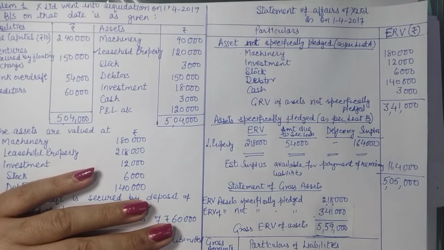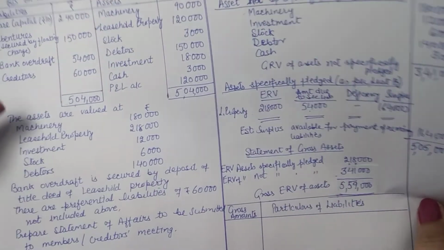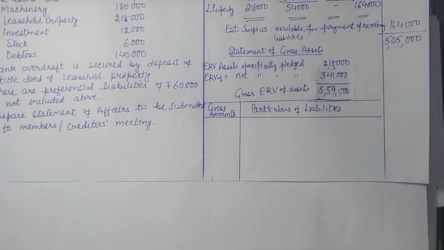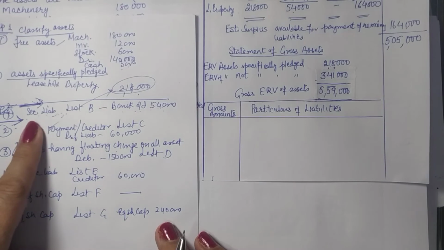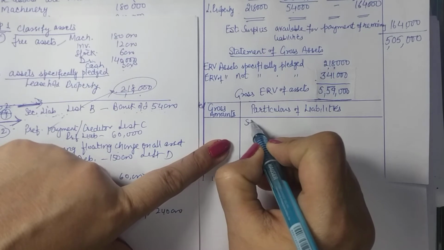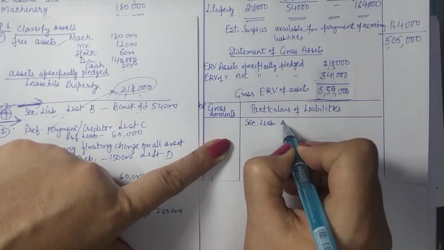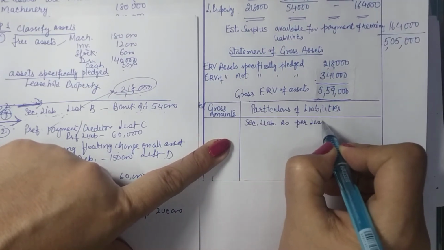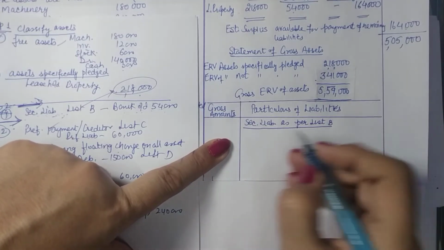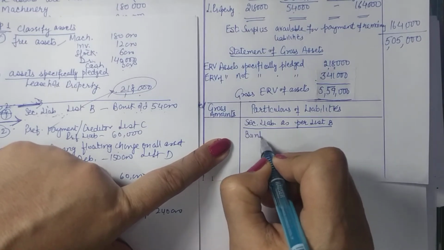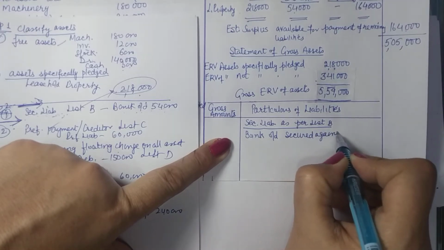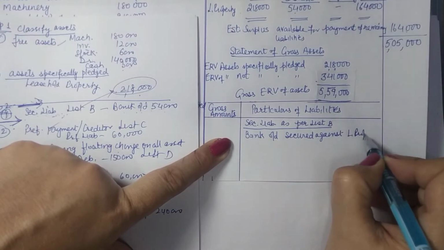Now the key is that we are to record the liabilities one by one and we are to show the payments. So we need to have that list of liabilities with us. Number 1, secured liability. First of all we will be recording secured liabilities as per list B. So this includes bank overdraft secured against leasehold property.